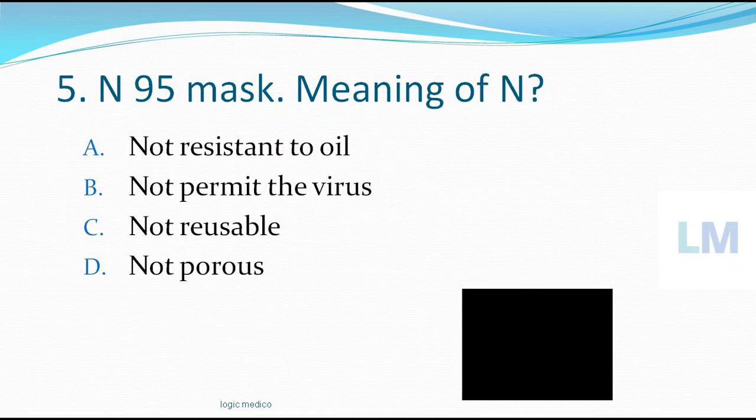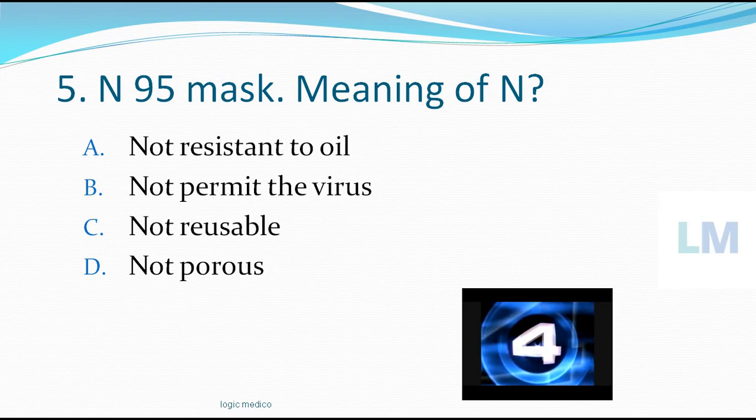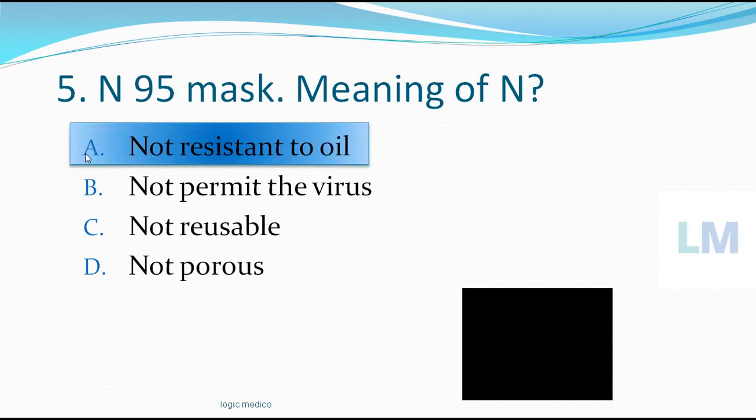Next question. You must have heard of this mask, N95 mask. So what exactly is the meaning of the word N or the alphabet N? Your options are not resistant to oil, not permits the virus, not reusable, not porous. Your time starts now. The correct answer is option A, not resistant to oil. So this mask is not resistant to oil.